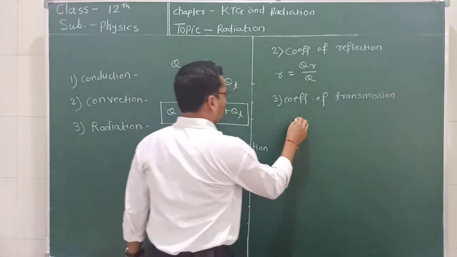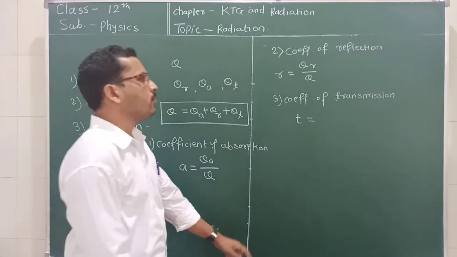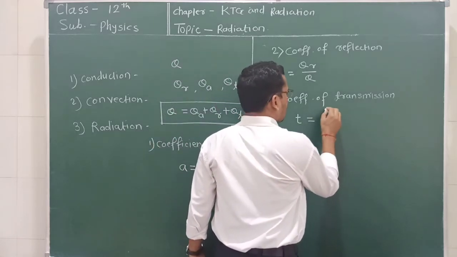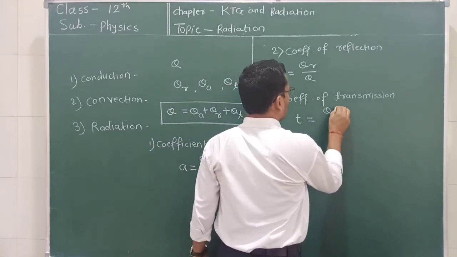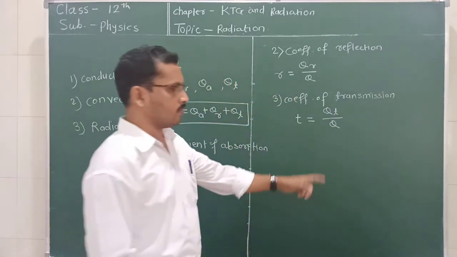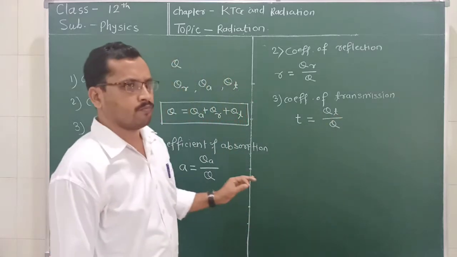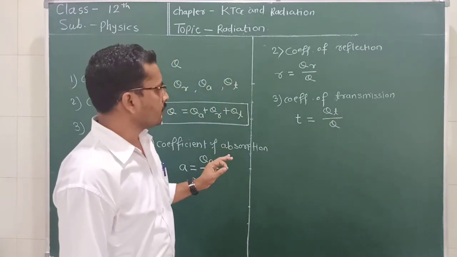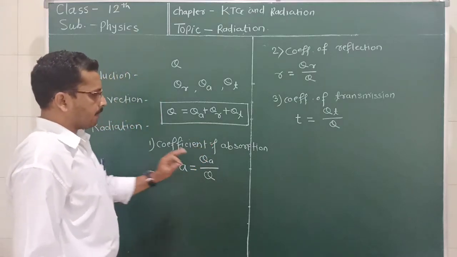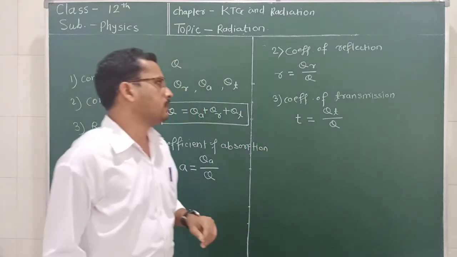So what is the coefficient of transmission? It is denoted by the letter small t, which is equal to the amount of heat transmitted through the surface, that is QT, divided by the amount of heat incident on the surface. So t is equal to QT divided by Q. Here we define three types of coefficient: coefficient of absorption, coefficient of reflection, and coefficient of transmission.